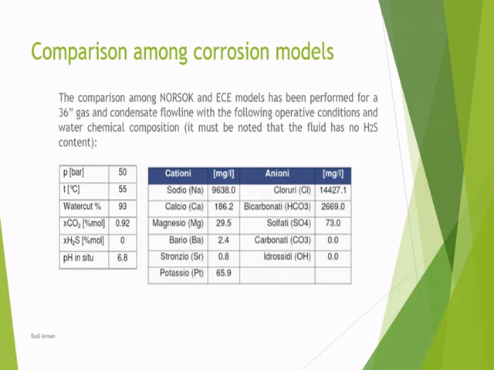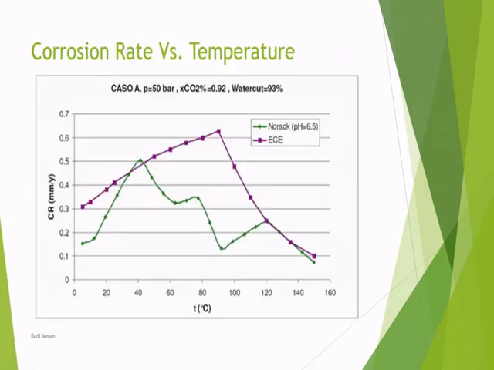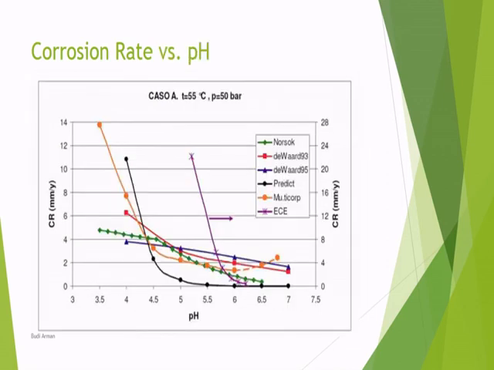So here we do a comparison of which one we select. I go directly to the conclusions. In our project we tried to make a corrosion rate comparison between these corrosion modeling software which we have.